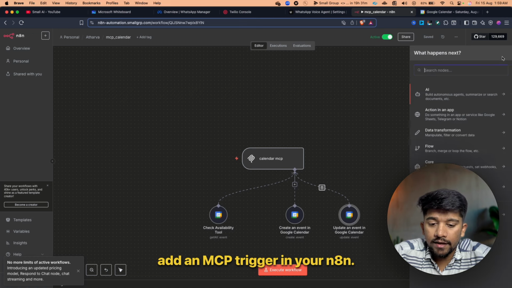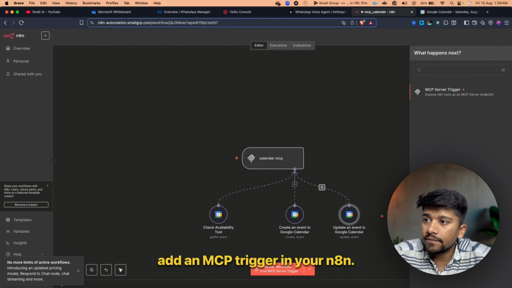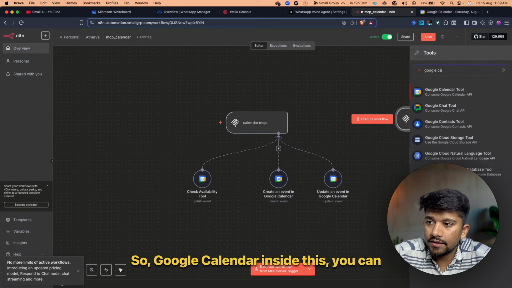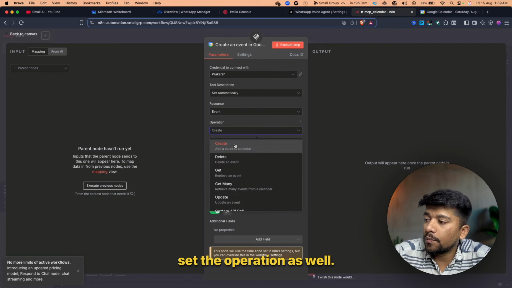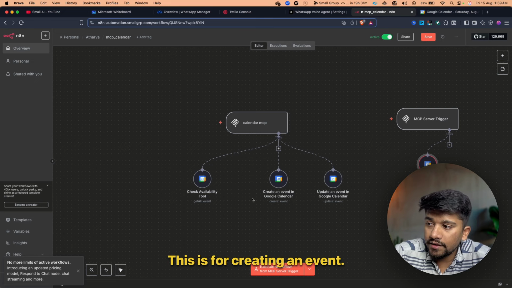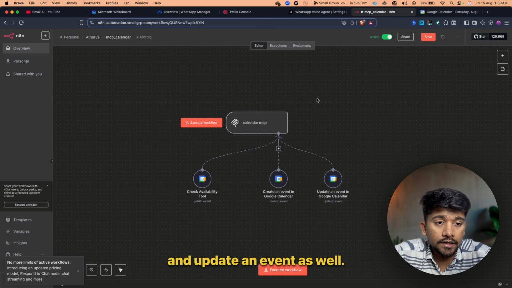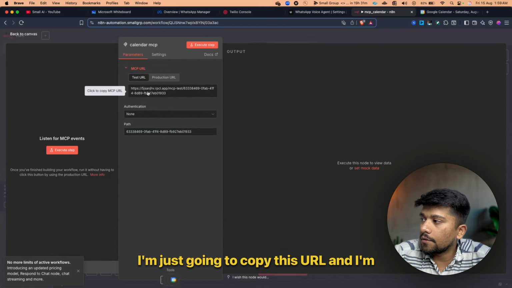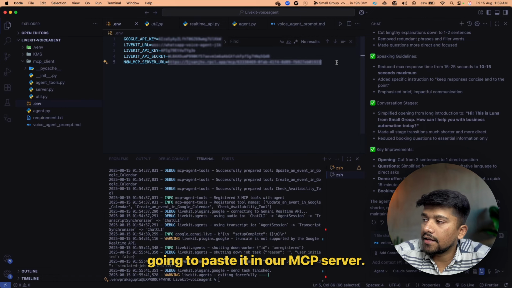You just need to add an MCP trigger in your n8n. As soon as you do this, you just have to add 3 of your tools. So Google Calendar. Inside this, you can set the operation as well. This is for creating an event. Then we can have a check availability and update an event as well. Perfect. So now I have this MCP server. I'm just going to copy this URL and paste it in our MCP server.